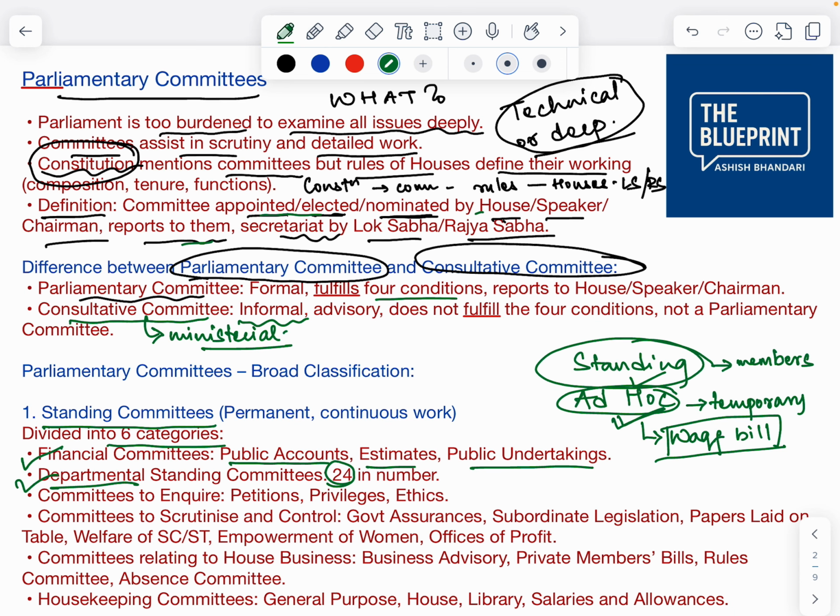Likewise. We'll understand this in a better way in the coming video. Then committees to inquire into petitions, privileges, ethics, and committees to scrutinize and control, like government assurances. These are not all important. We have to remember only the important committees.